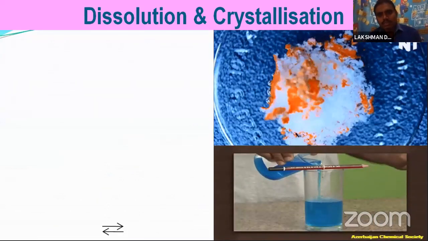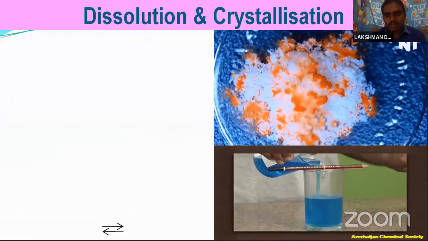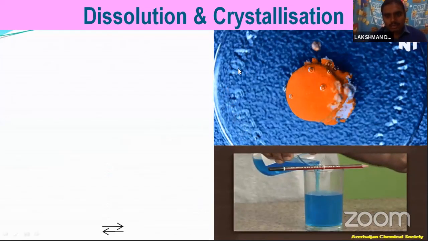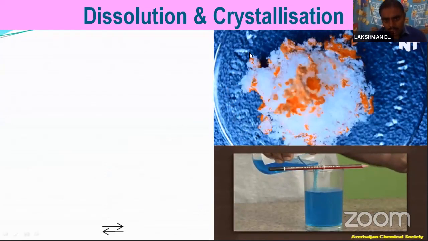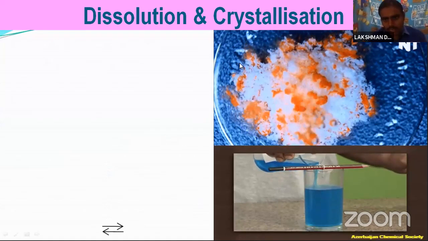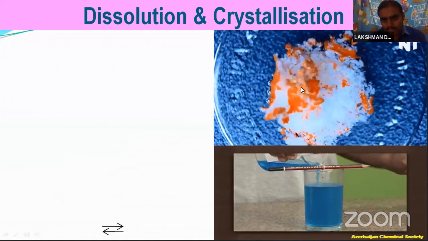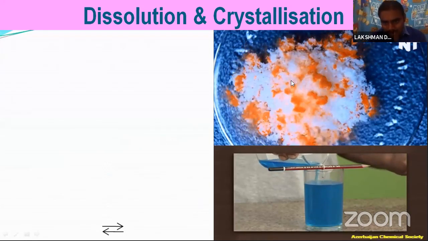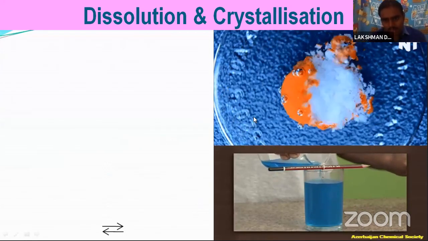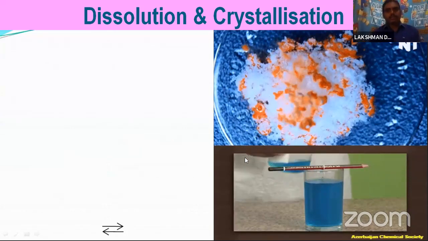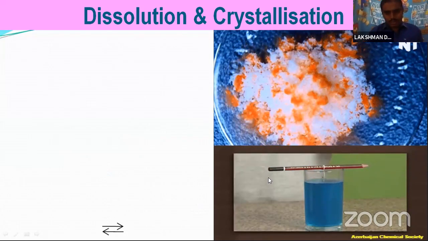You can observe in this picture, the first one, the total blue color is the water. In this water we kept a solid, and some of the solid particles dissolve in the water. Let's come to the second picture.